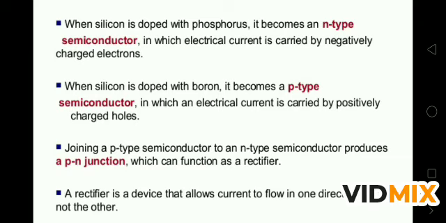And when silicon is doped with boron, boron has 3 electrons in the outermost shell, so when it is doped with silicon, one hole is there where no electron is present. The hole is considered positive because the electron has left from there.